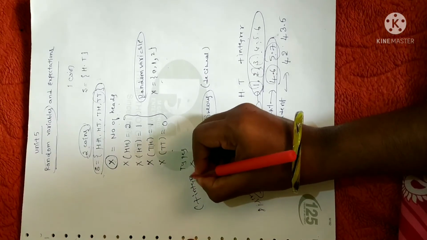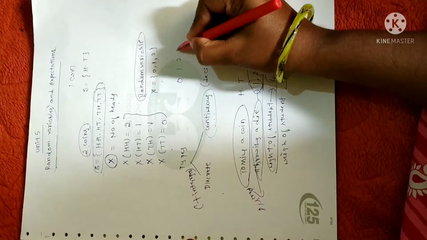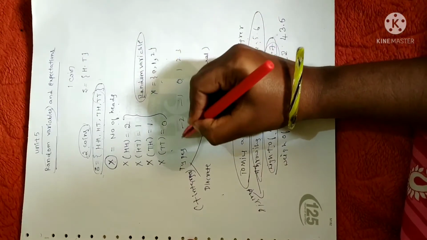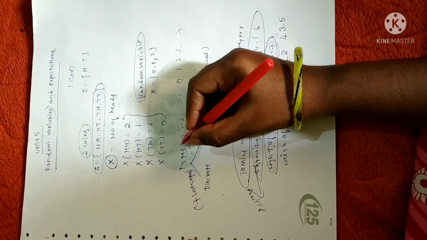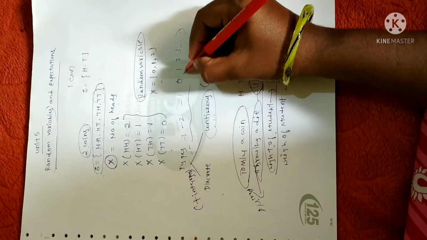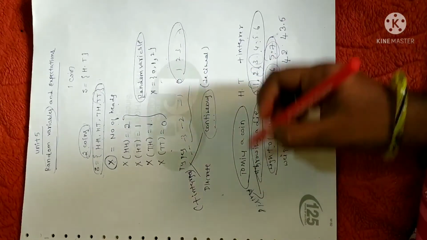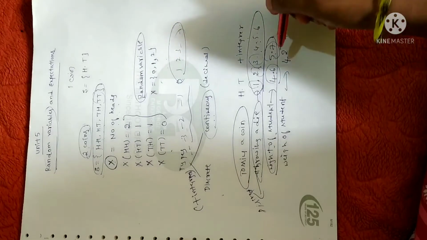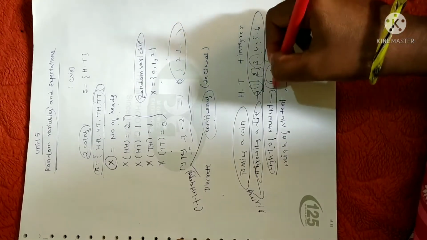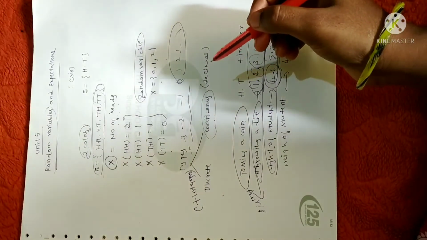As you are already familiar with integers, see here: 0, 1, 2, 3, minus 1, minus 2, minus 3. It goes up to infinity. These are the integer set. Among these, if it consists of only integers, then such a variable is called a discrete variable. If it consists of integers along with decimals, we say that is a continuous variable. So these are the types of variables.